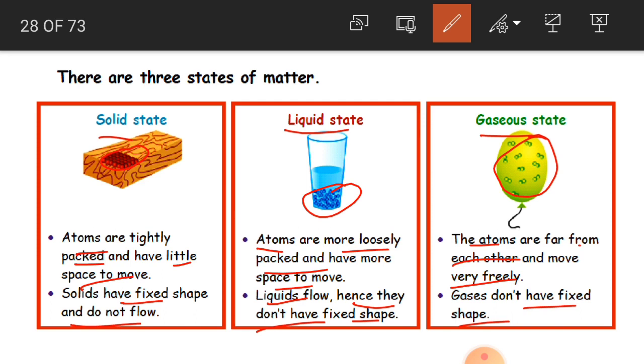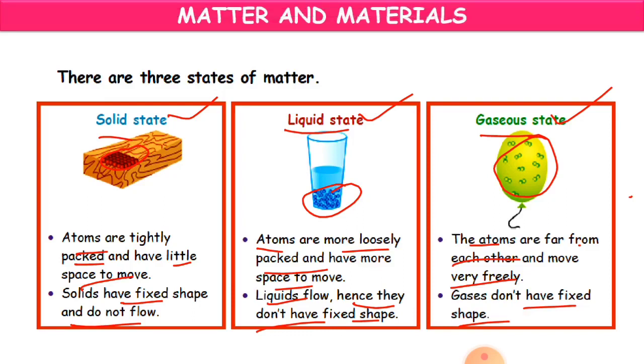So what are the states of matter? Three states of matter: solid, liquid and gaseous state. Hope you have understood what we have discussed.